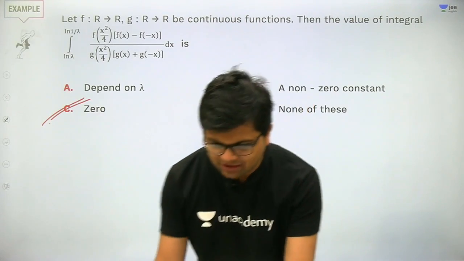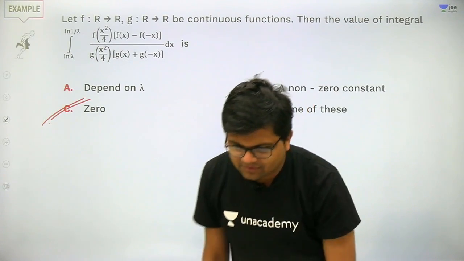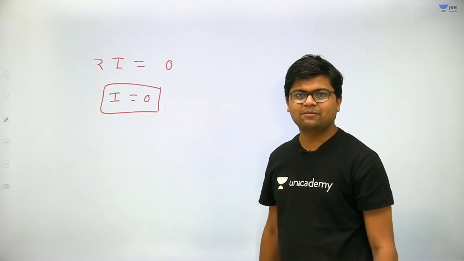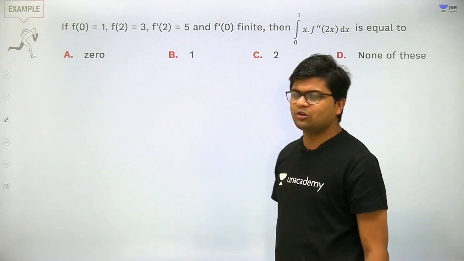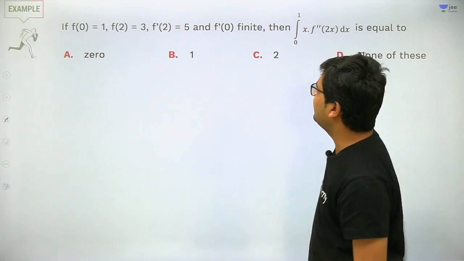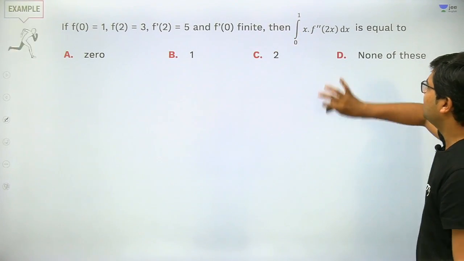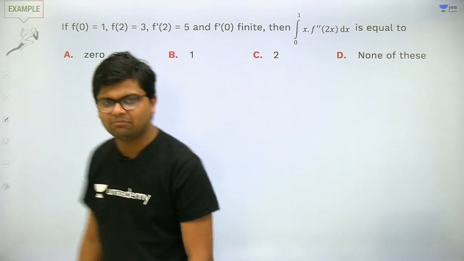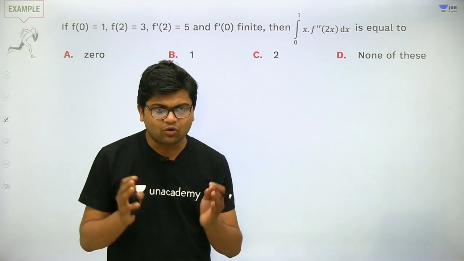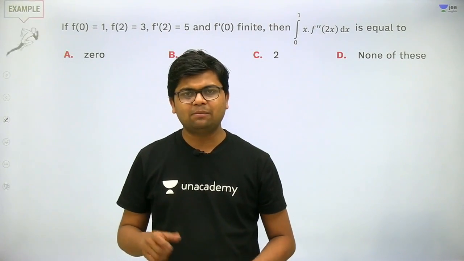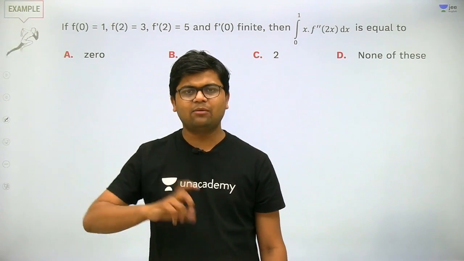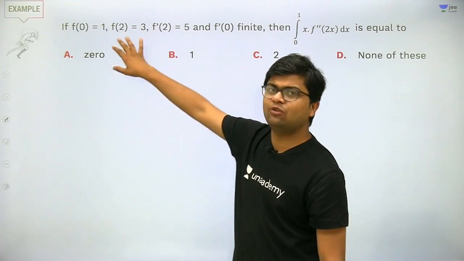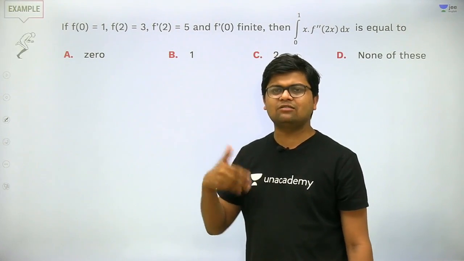I hope everybody must have understood it. Very good. I am okay, everyone. Let's start with the next question. f of 0 is given to me as 1, f of 2 is 3, f dash of 2 is 5, and f dash of 0 is a finite term. Then you need to integrate this, so this can be done by Eilert rule. Very easy. Now you must understand that we will keep the x as one function and f double dash as the second function. Why? Because I have been given the values of f dash, f of 2 and f of 0. So its integral values are given, right?